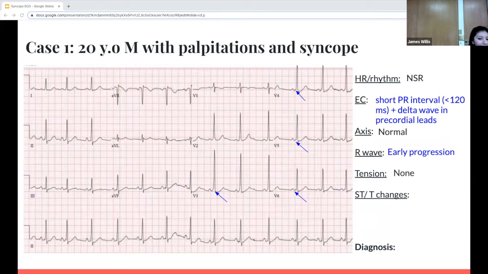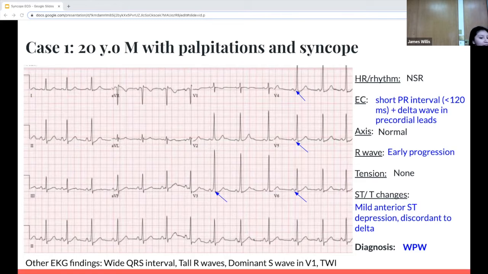And then for the ST and T wave changes, there's some mild ST depression if you look in the anterior leads V1 through V4, and discordant just means that the depression occurs in the opposite direction that the delta wave, that the QRS, is pointing. So all in all, the diagnosis is short PR, wide QRS that you can also see. Syncope, it's Wolff Parkinson White. So other EKG findings can be the wide QRS, tall R waves, a dominant S in V1, and T wave inversions.